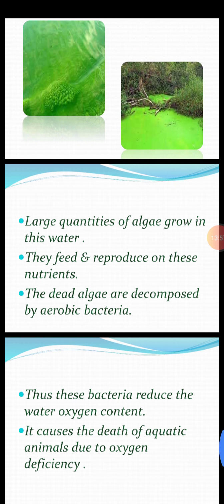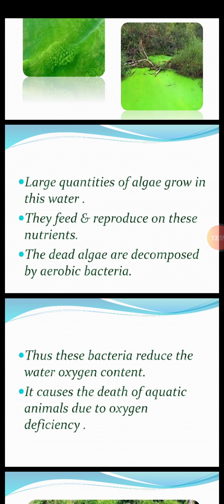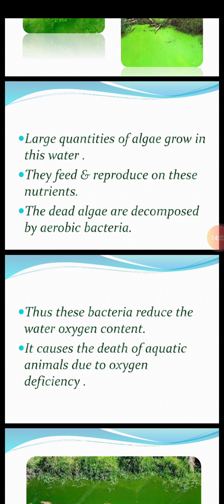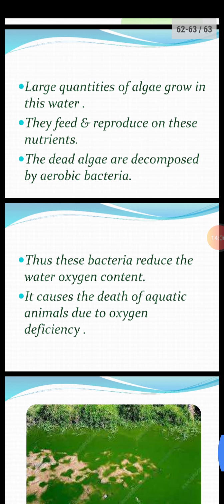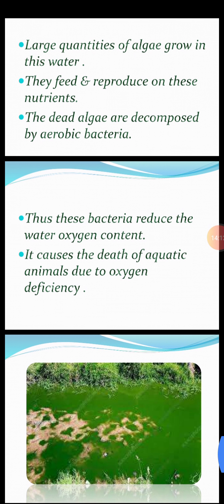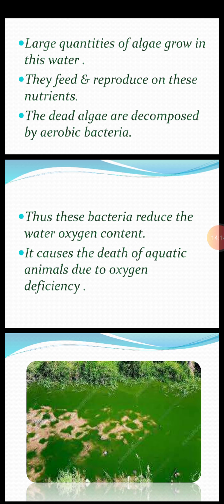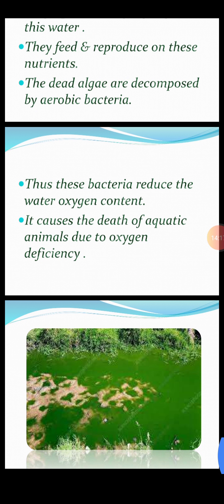Large quantities of algae grow in this water. They feed and reproduce on these nutrients. The dead algae are then decomposed by aerobic bacteria. Thus, these bacteria reduce the water oxygen content. It finally causes the death of aquatic animals due to oxygen deficiency, as they totally depend on oxygen for their survival. A picture of eutrophication or algal bloom is shown. Water is turned completely green, causing oxygen depletion.